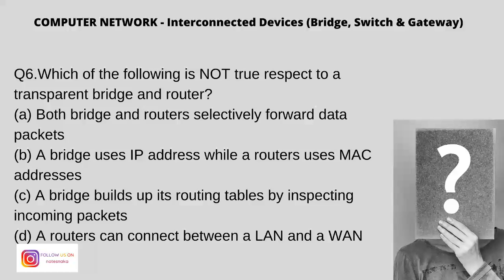A bridge builds up its routing tables by inspecting incoming packets. A router can connect between a LAN and a WAN. So bridges are used to connect two or more networks and create a bigger network. A bridge works up to the second layer only, that is, it only implements the physical and data link layers. Therefore, it does not use an IP address for its routing.